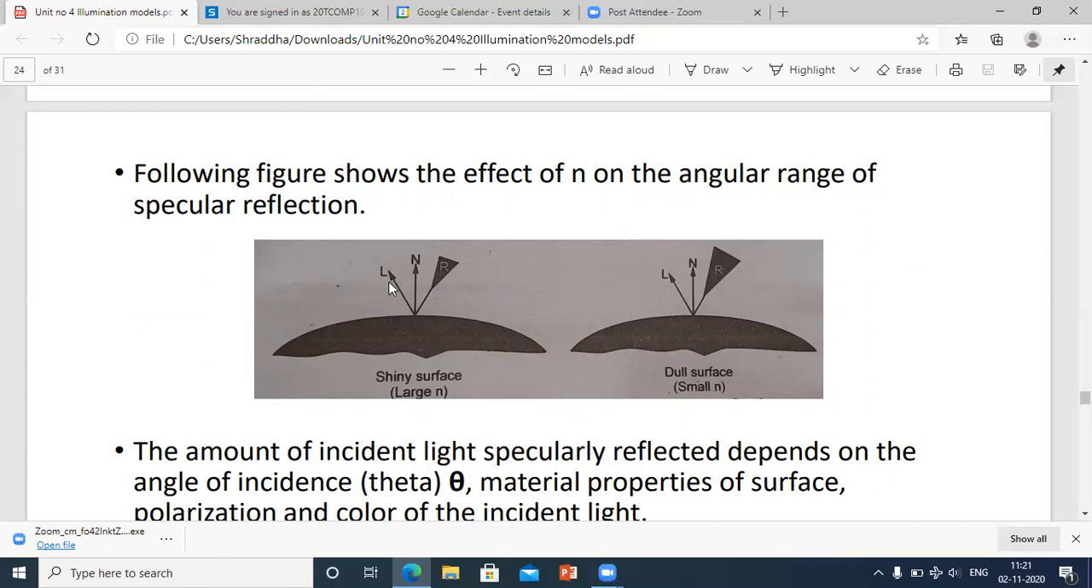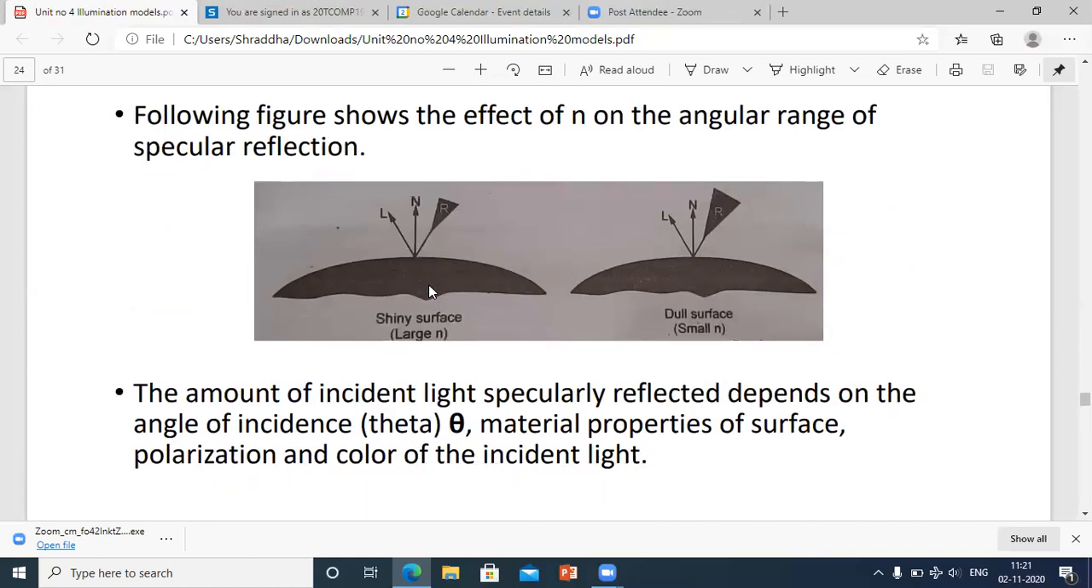Now this L is the light source, N is the surface normal, and R is the reflection. See in this, to the right side and left side, the dull surface is having a larger R, that is larger reflection than the shiny surface. The amount of incident light specularly reflected depends on the angle of incidence, that is theta. Angle of incidence is theta.